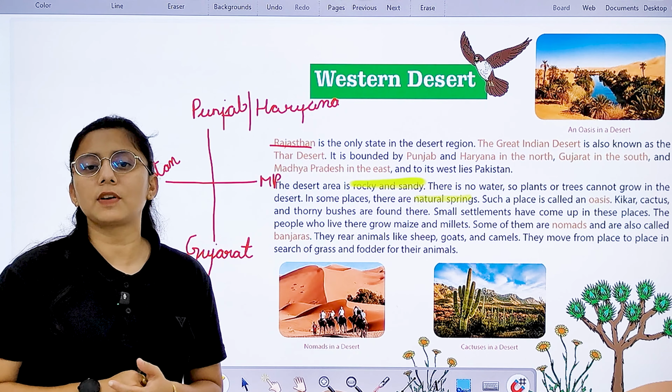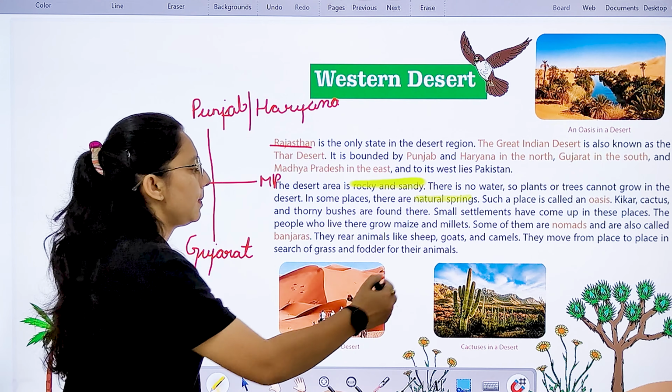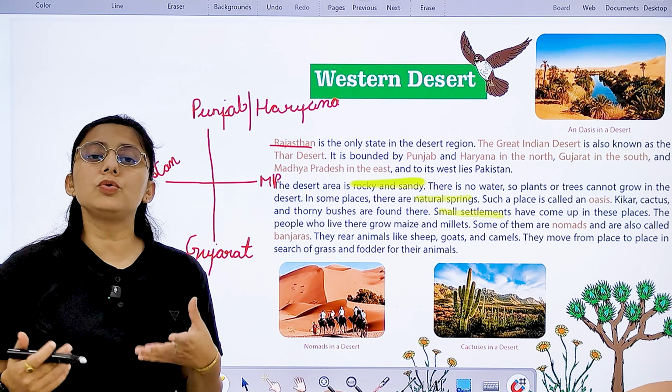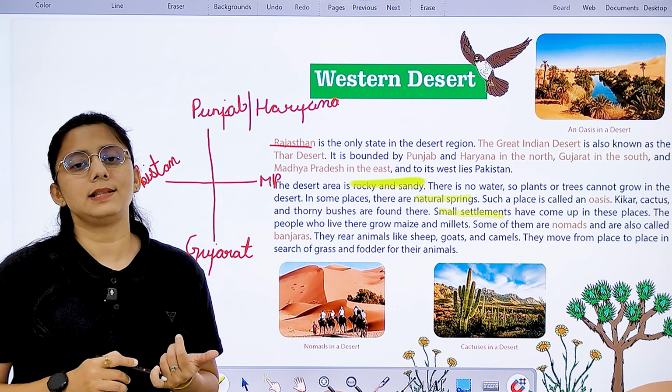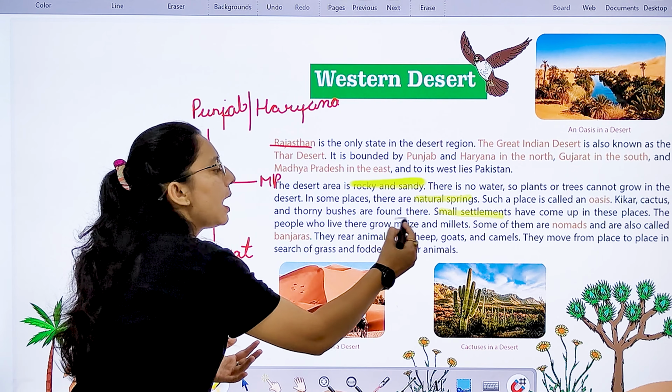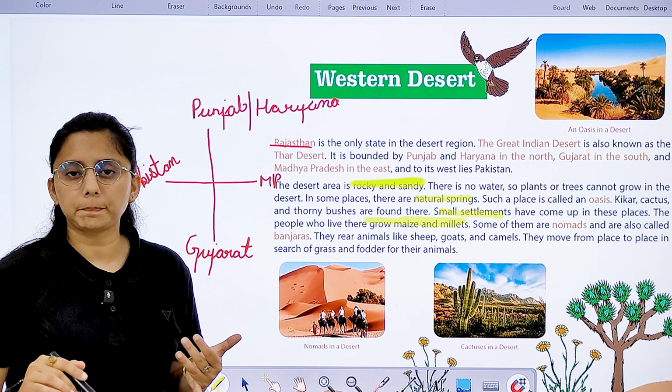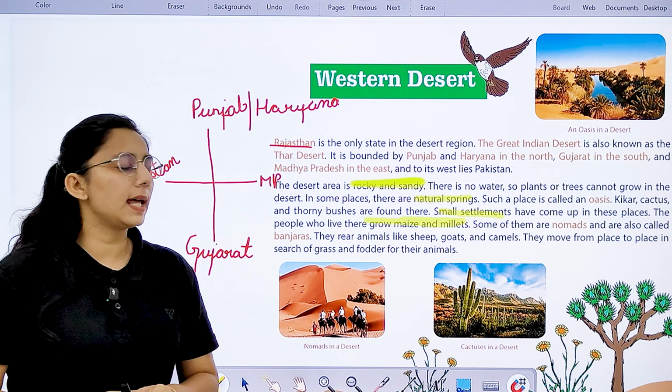Small settlements have come up. Here you will see some small settlements. And the people who live here, what do they grow? They grow two types of crop. One is maize and second is millet. So you have to keep in mind the different crops grown by the people of Rajasthan, that is maize and millet.